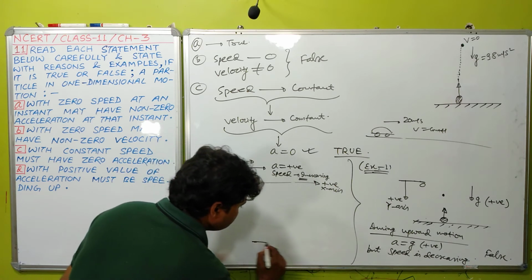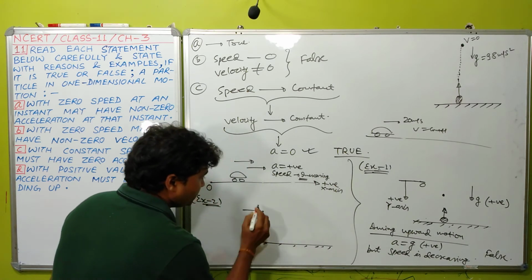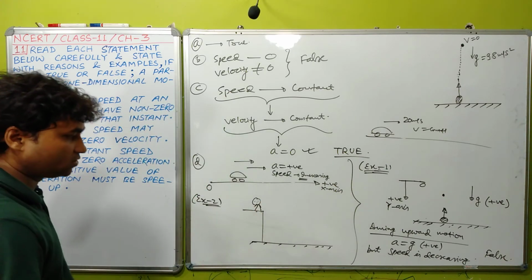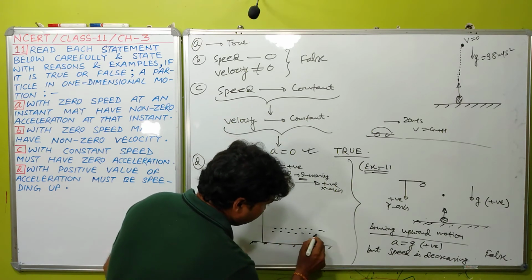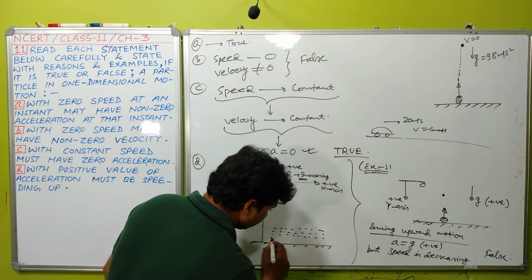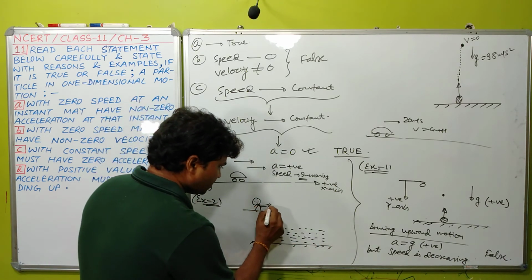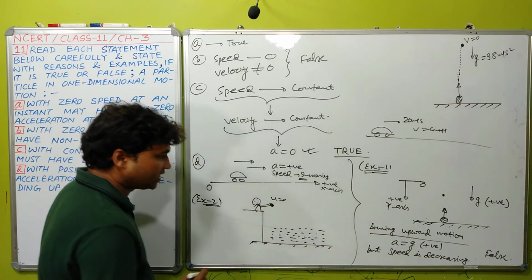Just suppose this is the ground, and a person is standing at some height on a high-story building, and there is some layer of sand like this. Now he drops a ball from this height, with u equals 0.